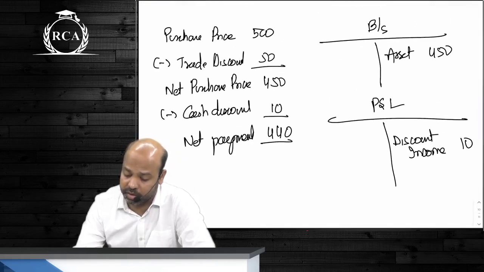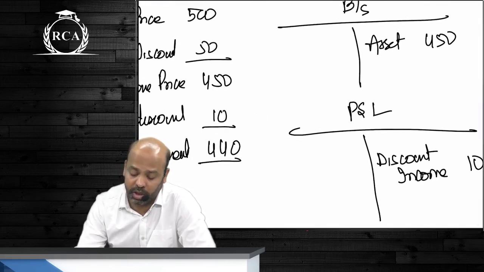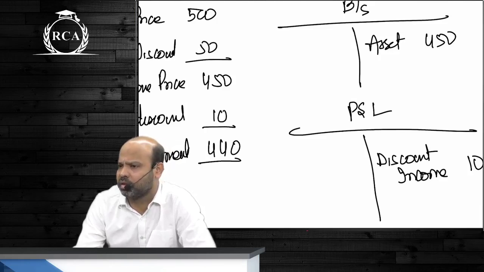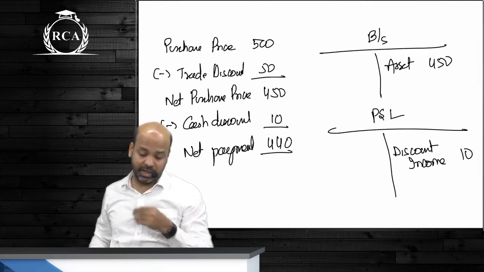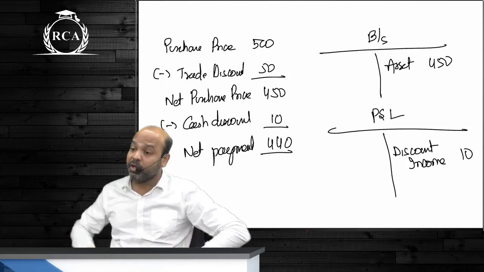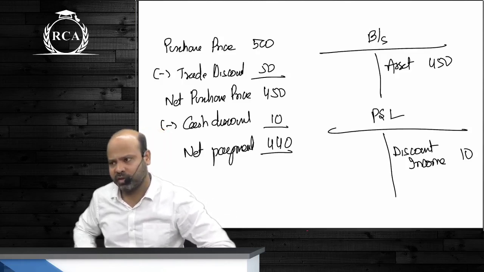You're talking about the treatment of cash discount, or are you talking about the treatment of storage cost? Storage cost will be added if it is incurred during the manufacturing process and it is required for the manufacturing process.